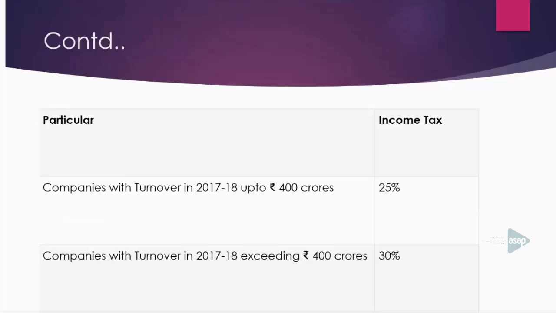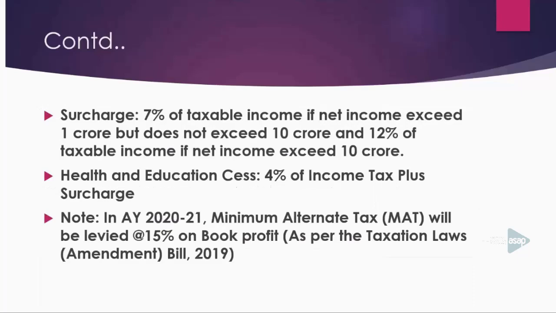If your turnover doesn't exceed 400 crores, then your income tax rate will be 25%. If your turnover exceeds 400 crores, then your income tax rate will be 30%. And surcharge at the rate of 7% of taxable income if net income exceeds 1 crore but doesn't exceed 10 crores, and 12% of taxable income if net income exceeds 10 crores. Likewise, health and education cess at the rate of 4% of income tax plus surcharge.